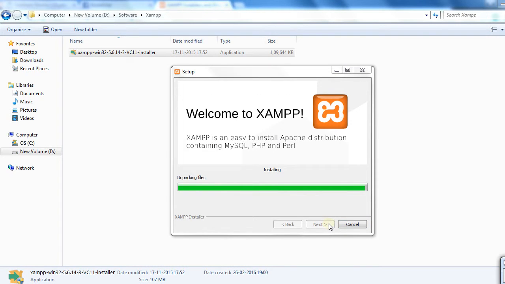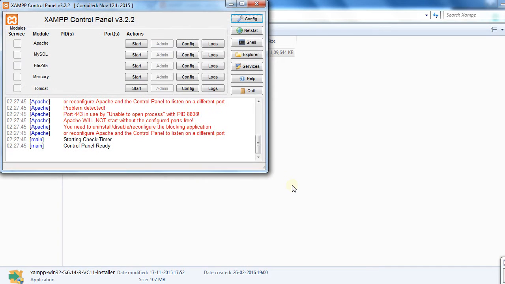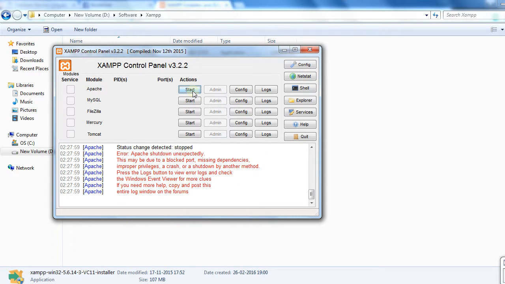Just click on finish and the Xampp control panel will open. You can directly go and click on start, but maybe you will get an error because whenever you have Skype installed in your machine, the default port 80 is used by Skype, and Xampp is also trying to connect to the same port, so that's why you will get this error.